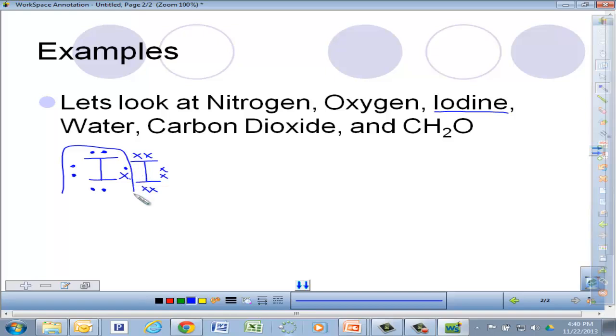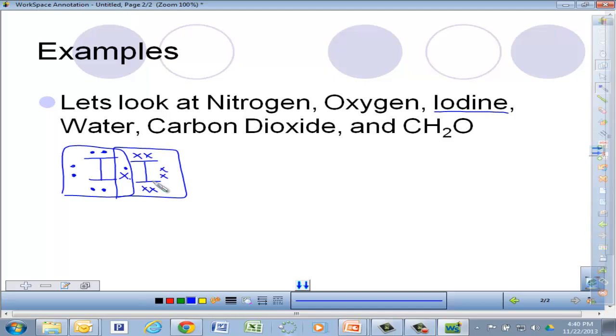I'm going to draw a box around it, and when you count all the dots around it, there are 8. When I draw a box around the other iodine, you notice there are 7 original X's and then that 1 dot in the middle. Each iodine appears to have 8 valence electrons going around it.